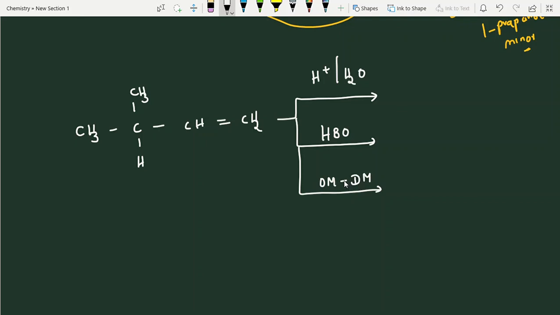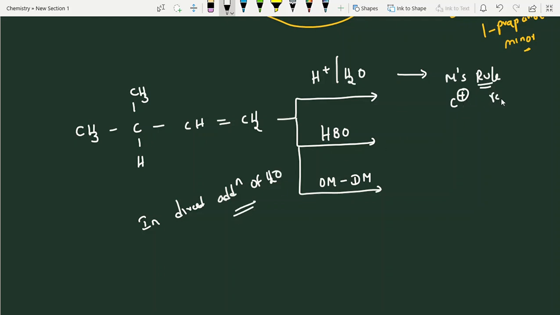Major ones. See, what is this? What do we have to remember? Tell me fast. It follows Markovnikov rule and carbocation intermediate. Finally, all give indirect addition of water. Right? You'll enjoy this topic. See, Markovnikov rule, carbocation intermediate, but rearrangement occurs. First step. Here, HBO, it is indirect addition of water, anti-Markovnikov rule, no rearrangement.